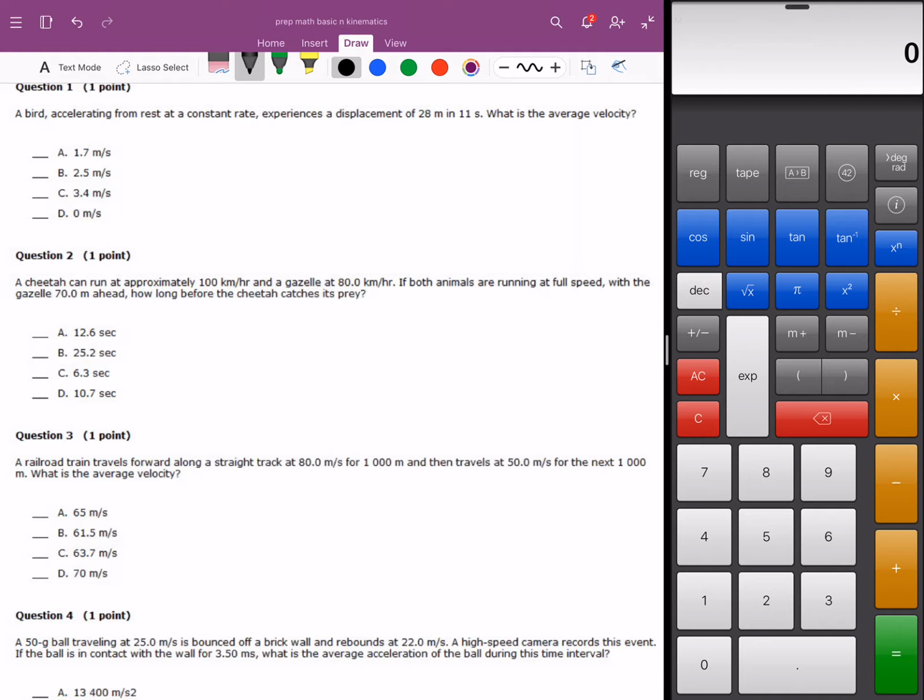A car is accelerating at a constant rate. Displacement is 28 meters. Time is 11 seconds. What is the average velocity?